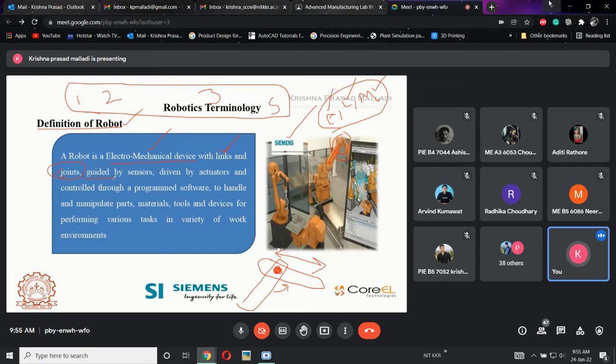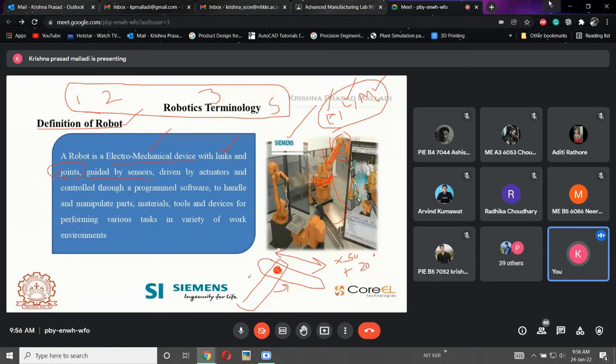Next one is guided by sensors. Suppose I have given some program like x50, so that this main axis is going to rotate 50 degrees in the positive direction. But in the positive direction there is a wall here, so it will rotate only 20 degrees. Other than that, what will happen? It will collide with that wall. So at that point, there will be some sensor collecting the feedback and giving it to the controller. That is guided by sensors.